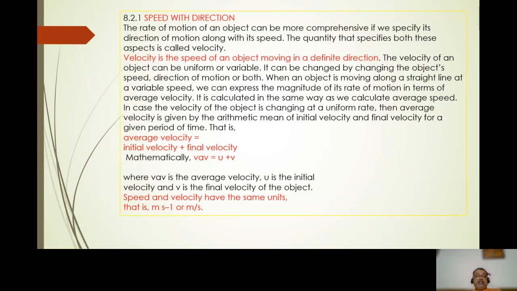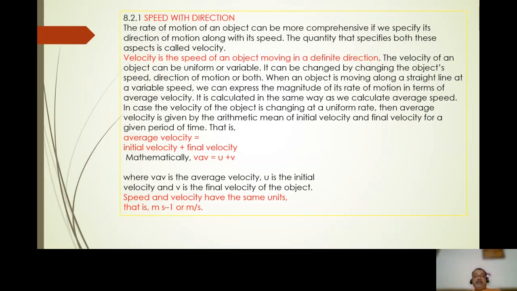Speed with direction. The rate of motion of an object can be more comprehensive if we specify its direction of motion along with its speed. The quantity that specifies both these aspects is called velocity. Velocity is the speed of an object moving in a definite direction. The best example of velocity is a rocket's velocity. A rocket has a specified speed moving in a specified direction.